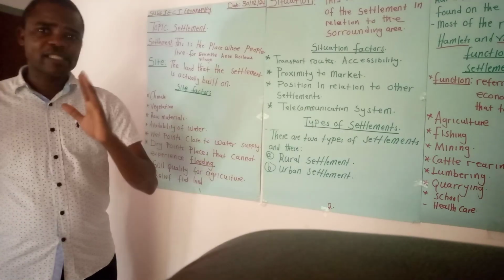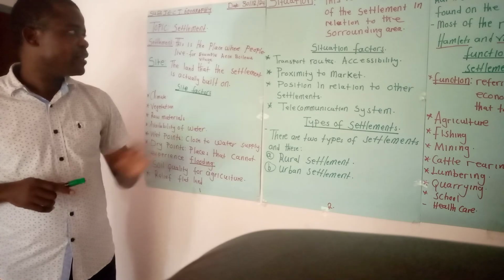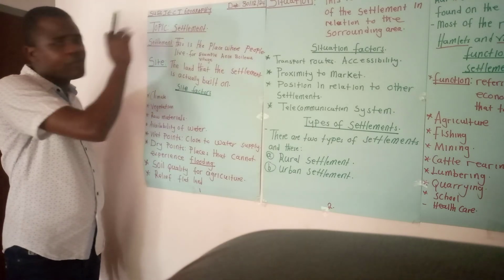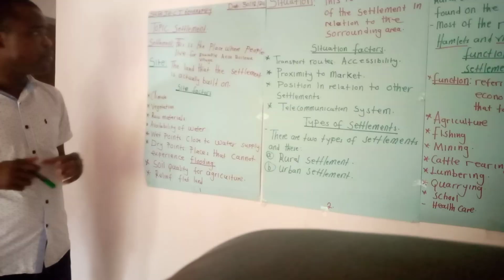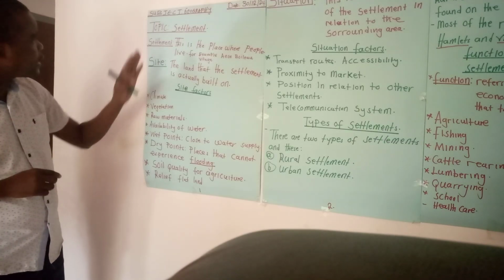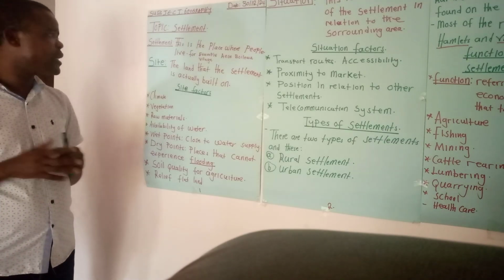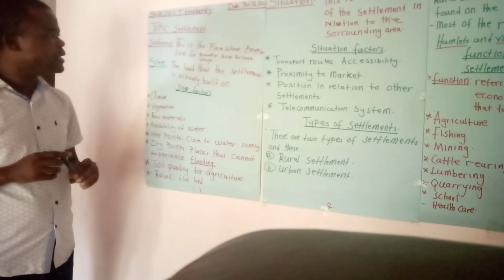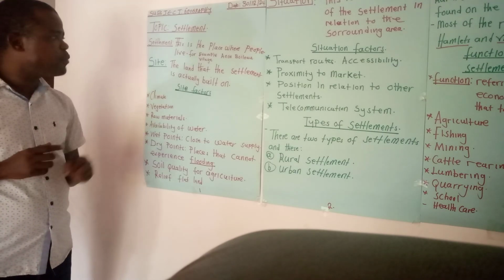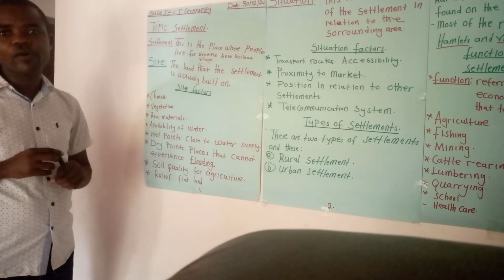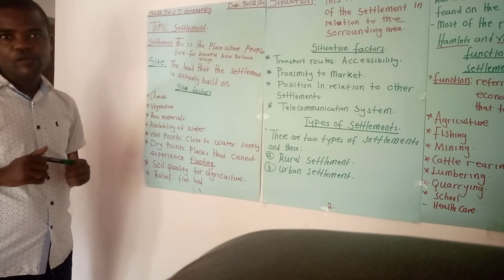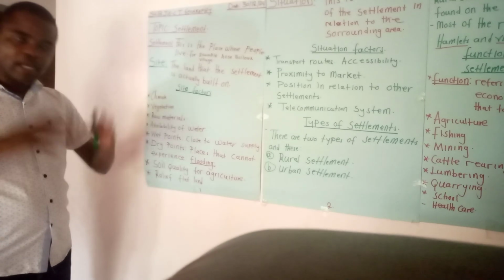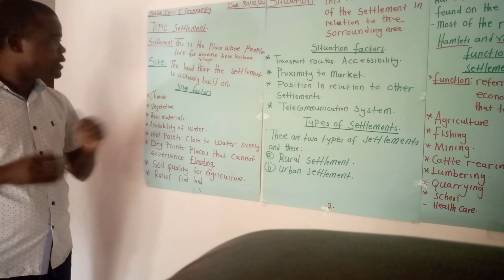So all the answers that the colleagues have given are very correct. But we are going to look at this simple definition that we are going to be going with. Okay, so settlement, we say this is a place where people live. For example, Ansibalo village, where we are here, it is a settlement.